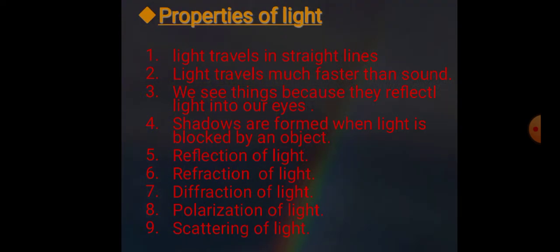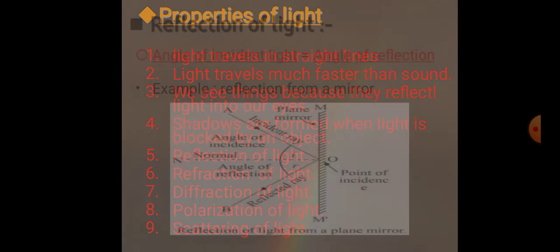Some important properties of light. First, light travels in a straight line. Second, light travels much faster than sound. Third, we see things because they reflect light into our eyes. Fourth, shadows are formed when light is blocked by an object. Fifth, reflection of light. Sixth, refraction of light. Seventh, diffraction of light. Eighth, polarization of light. And ninth, scattering of light.